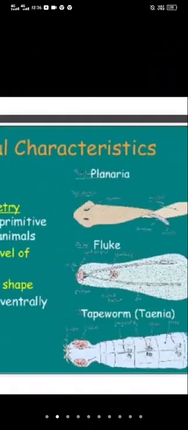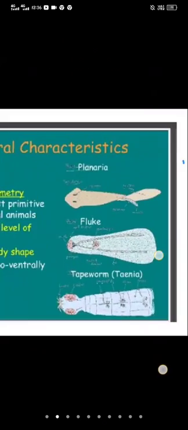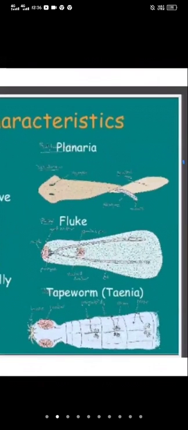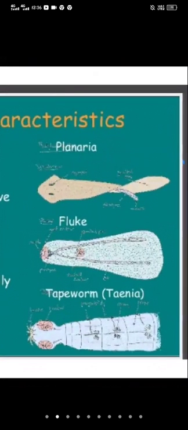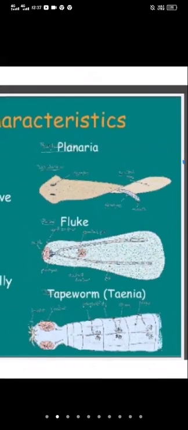Right, here see, ma'am. Planaria is a turbellarian animal, Turbellaria class. And fluke is a trematode. Examples for the fluke are Schistosoma haematobium and Fasciola hepatica. Next, Cestoda. These are commonly called tapeworms.